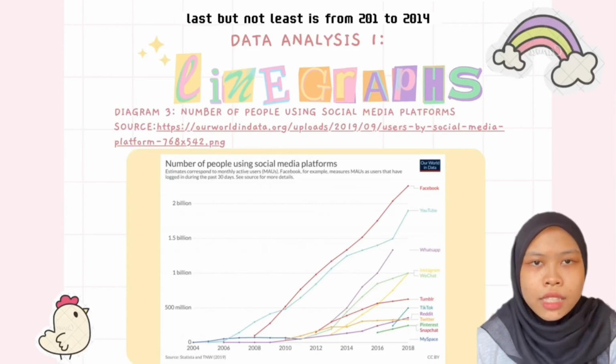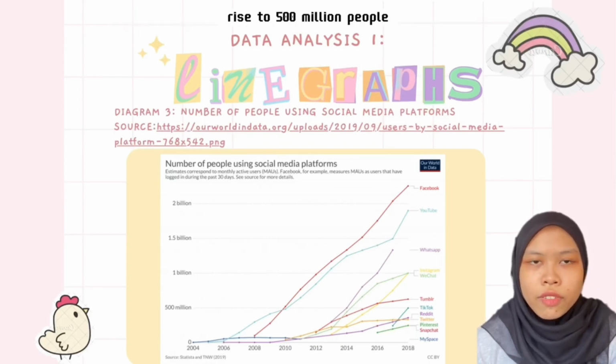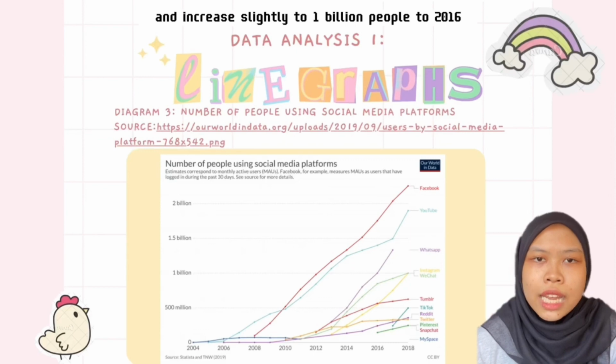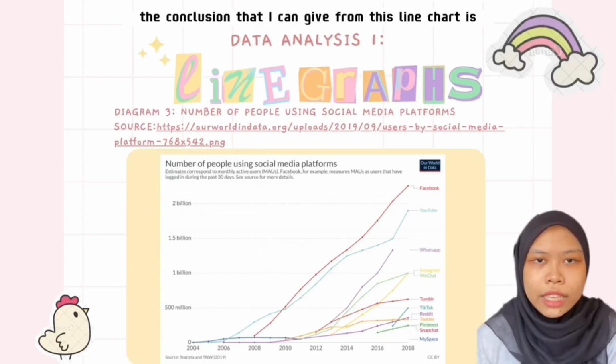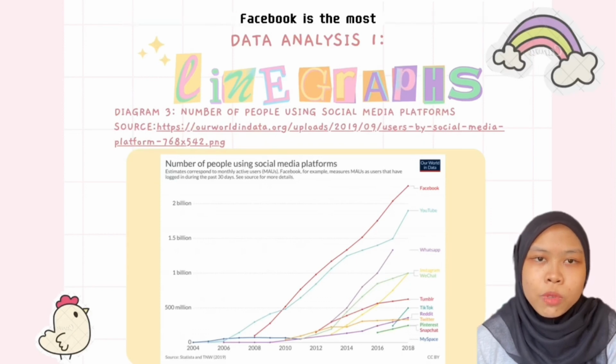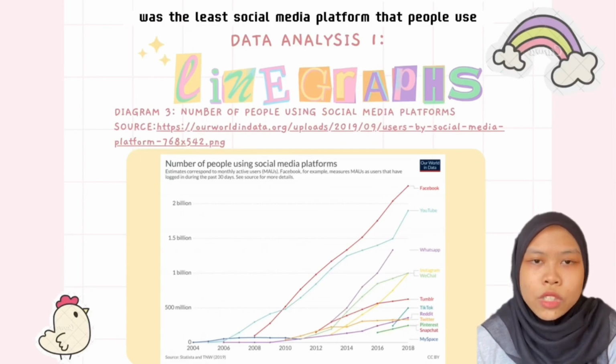Last but not least, from 2013 to 2014, the number of people using the WhatsApp platform gently rose to 500 million people and increased slightly to 1 billion people by 2016. The conclusion I can give from this line chart is that Facebook is the most popular social media platform that people use, while MySpace was the least used social media platform.